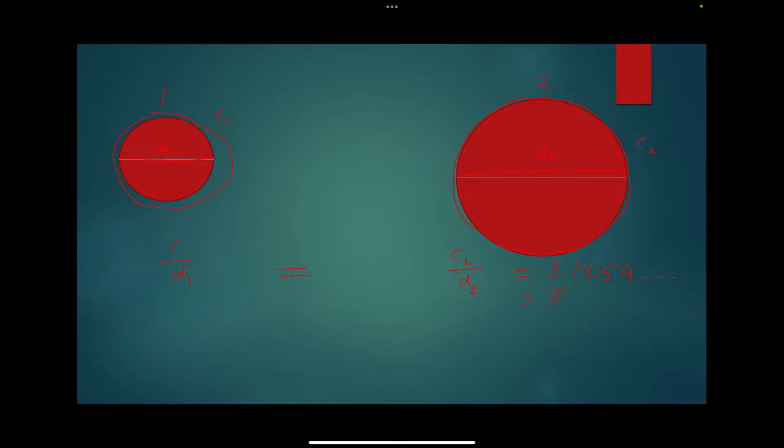So again, the value of pi is what we get whenever we divide the circumference of any circle by its diameter. For a certain circle like this, we have its circumference C and diameter D, and if we take half of the diameter, we get R. What's the relation again?